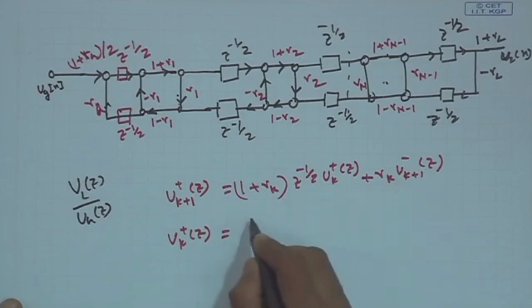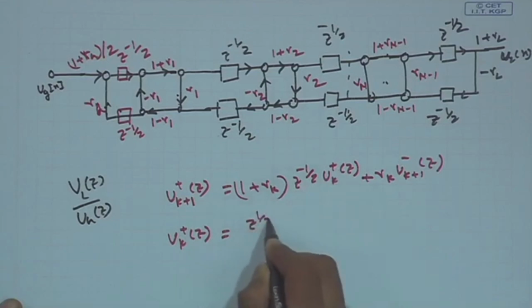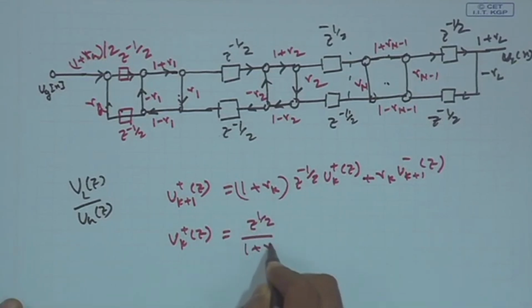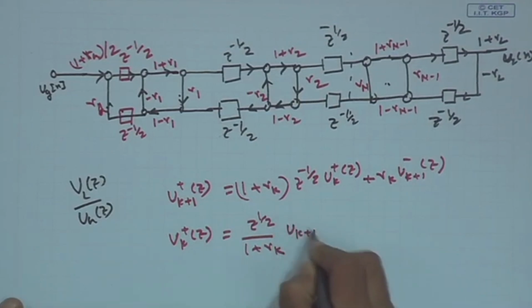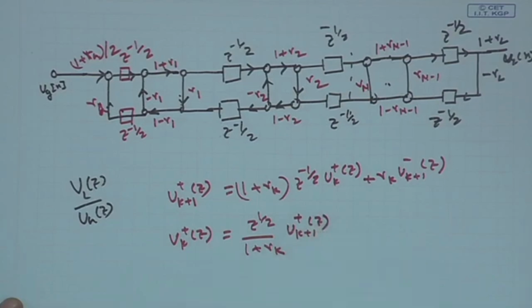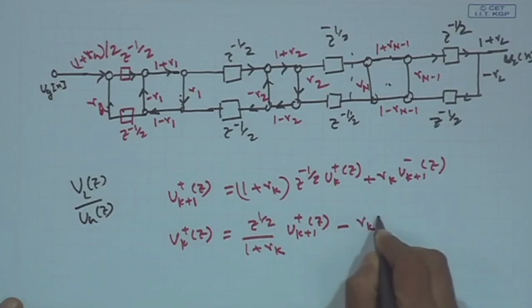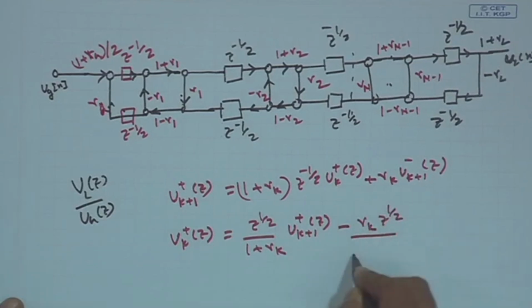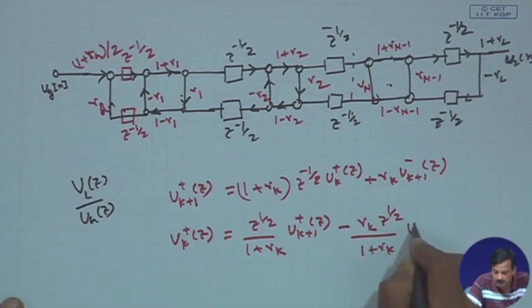So, the z to the power minus half will come as z to the power plus half divided by 1 plus rk, into U(k+1)+(z), minus, this will move to this side, minus rk z to the power half divided by 1 plus rk, U(k+1)-(z).